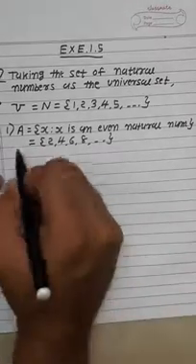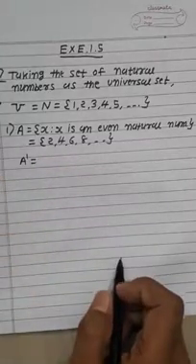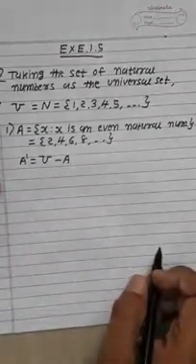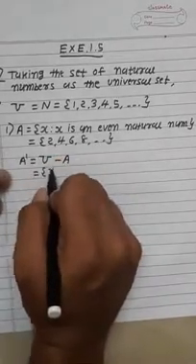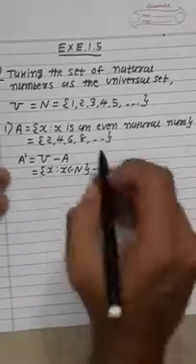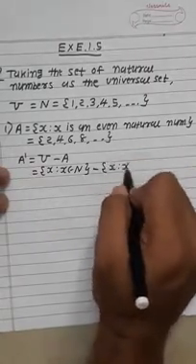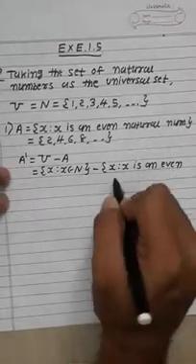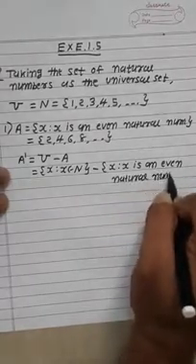Now our question is to find the complement of this set. So A dash is equal to the universal set U minus A. That means the universal set U is the set of x such that x belongs to N, minus the set of A, that is, the set of x such that x is an even natural number.